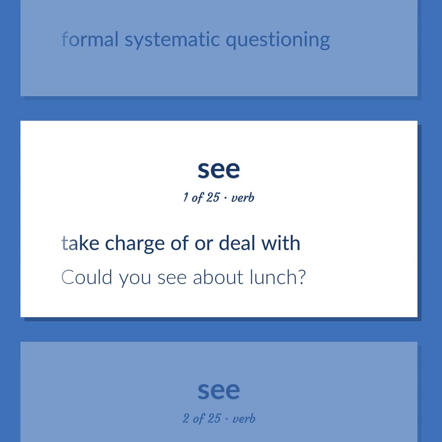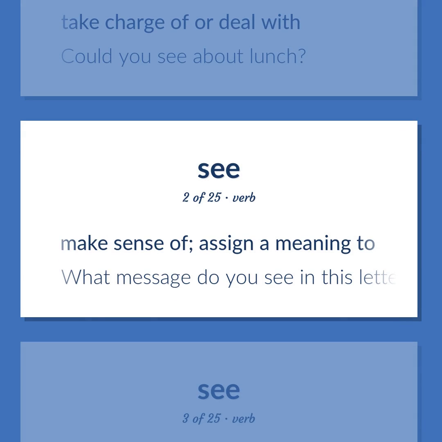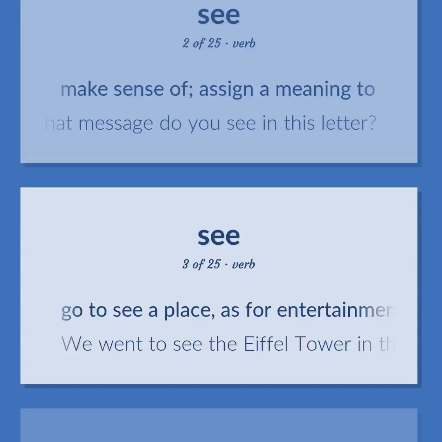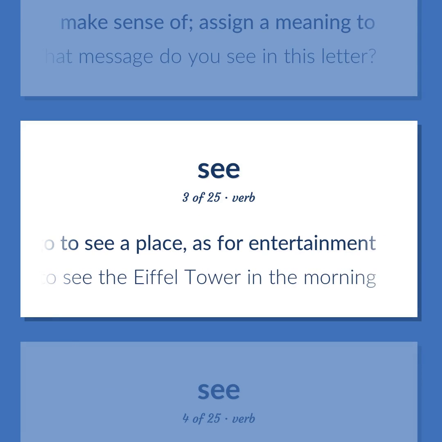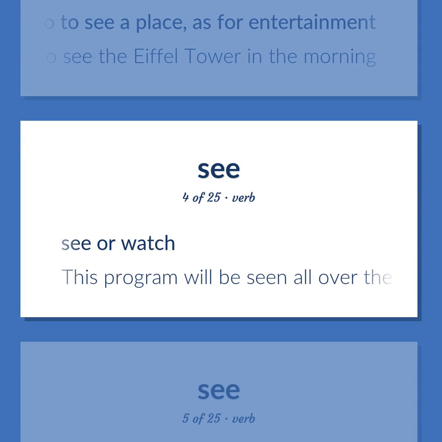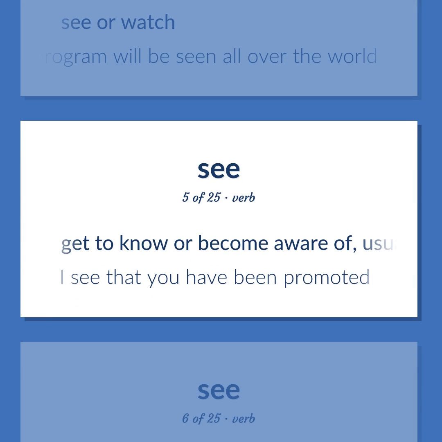Take charge of or deal with. Could you see about lunch? Make sense of. Assign a meaning to. What message do you see in this letter? Go to see a place, as for entertainment. We went to see the Eiffel Tower in the morning. See or watch. This program will be seen all over the world. Get to know or become aware of, usually accidentally. I see that you have been promoted.